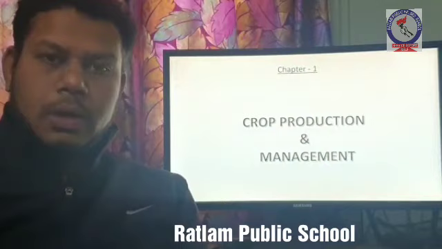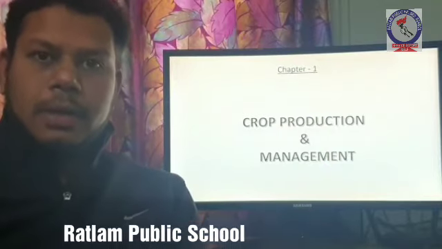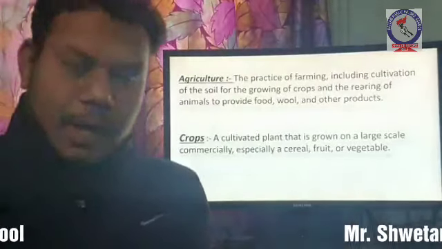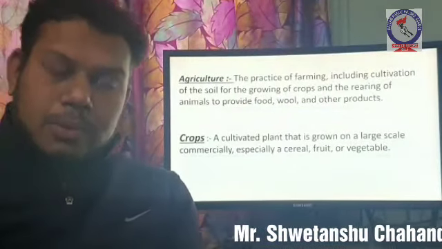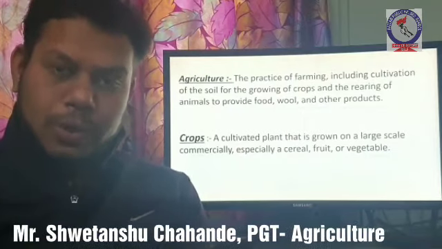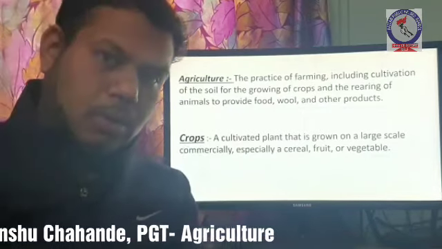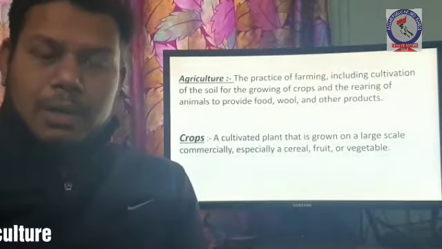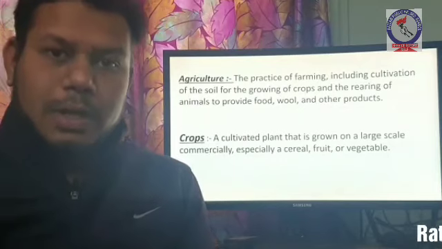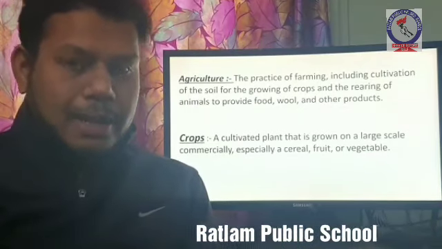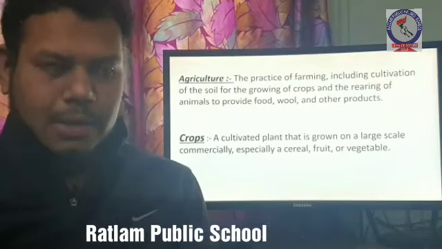Hello all of you. So the topic is of class 8, crop production and management. First we will see what is agriculture. Agriculture is the process of cultivation of crops or rearing of animals for food. Now we will talk about crops. A crop is a cultivated plant which is grown on a large scale for food, like cereals, vegetables, etc.